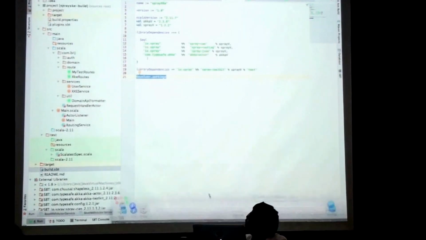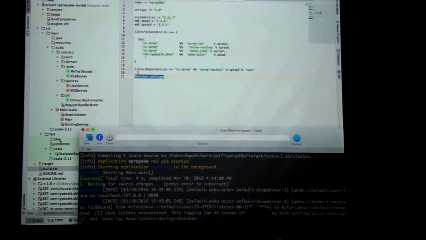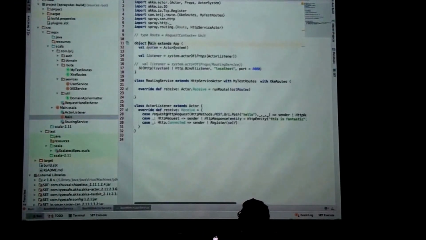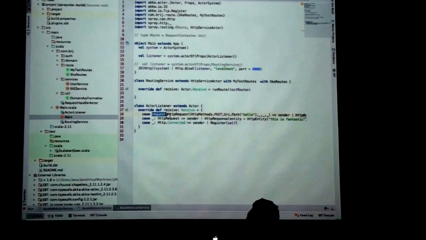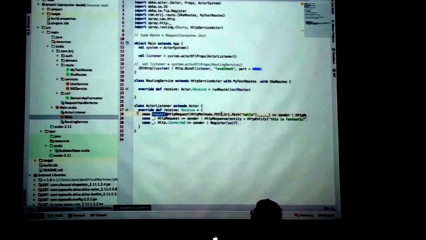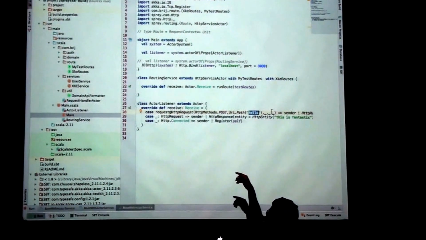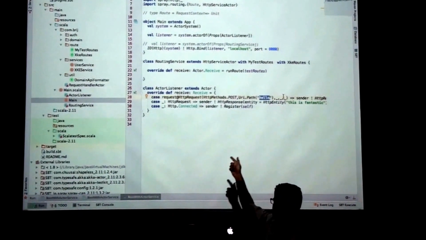And now if I look at this, we have this request. If we have a request which is a POST and the URI is hello, then it will be handled by this particular message. Otherwise, all the other requests will be handled by the other message.